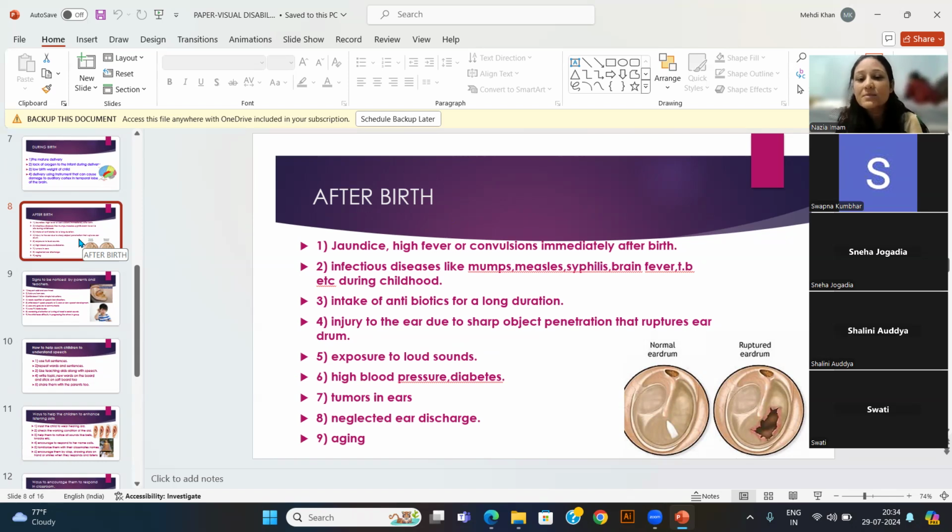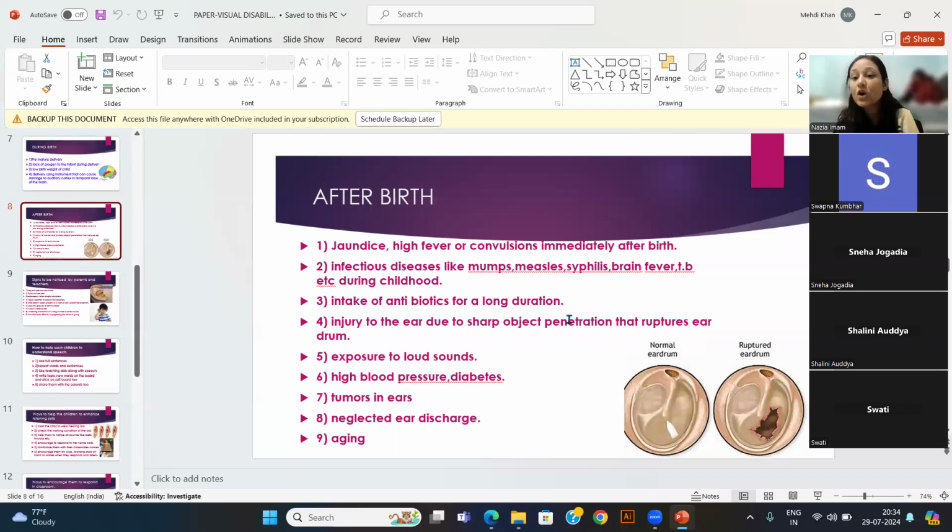Infectious diseases like mumps, measles, syphilis. I'm so sorry, I have not studied about this syphilis disease, so I cannot explain. In the next class, I'll try to do it. It just slipped from my mind to study about this. And brain fever, TB, all these things, when these diseases happen, again the child can have hearing loss.